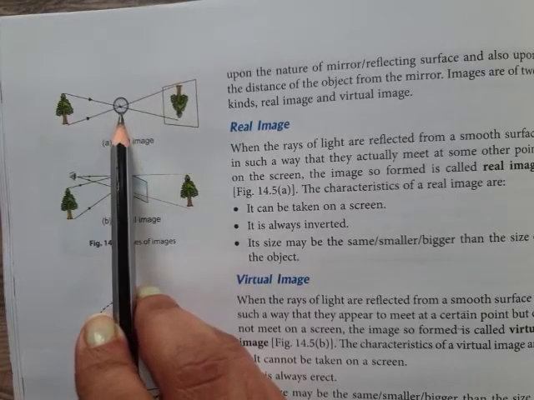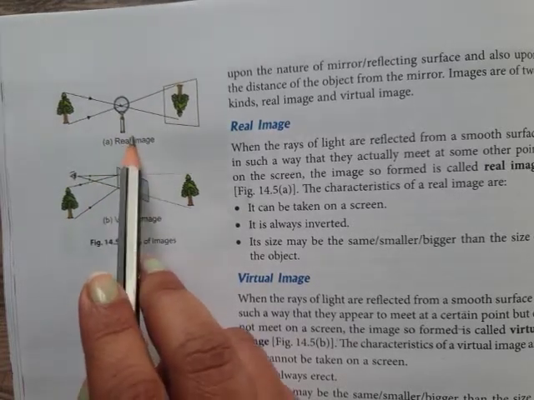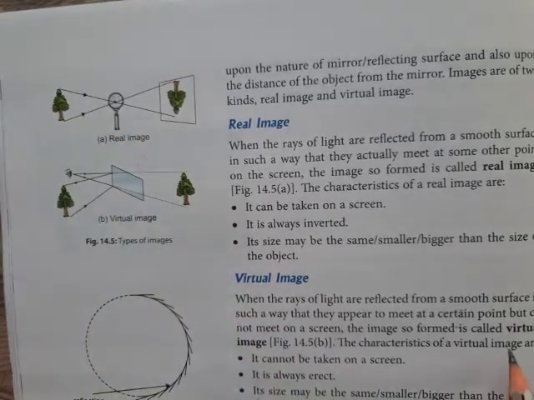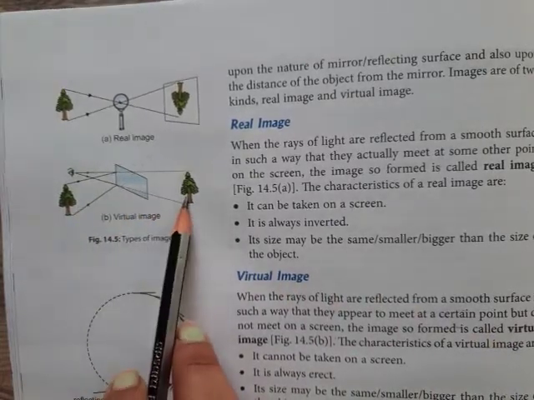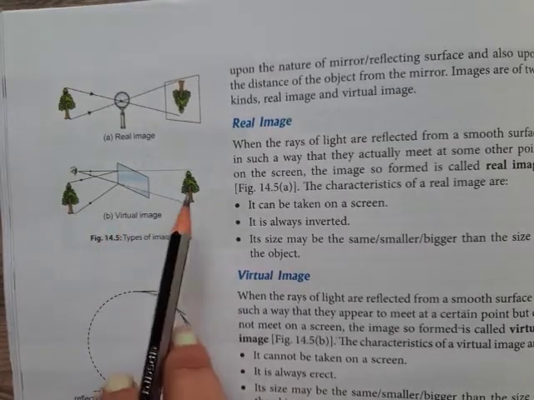So the characteristics of a real image are: it can be taken on the screen. We can see it on the screen. It is inverted, and may be small, smaller or bigger. Likewise for a virtual image, it cannot be seen on the screen. It is always erect, upright. It may be small, smaller or bigger than the size of the object.